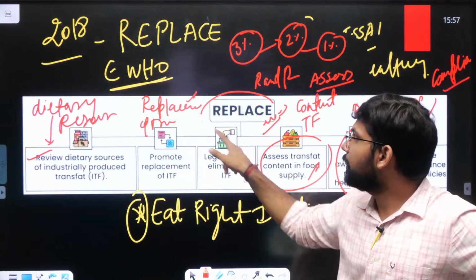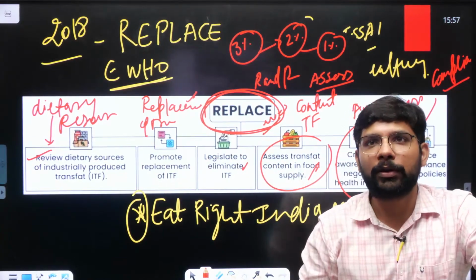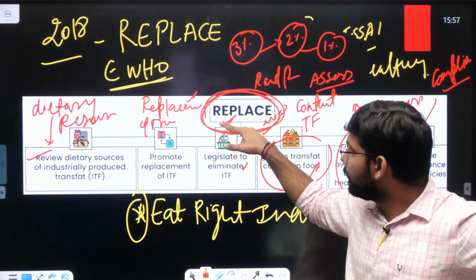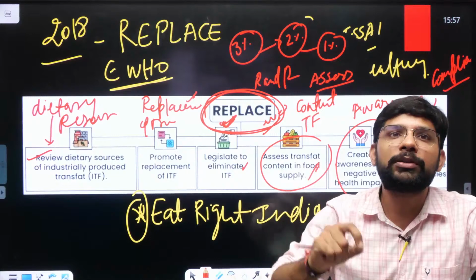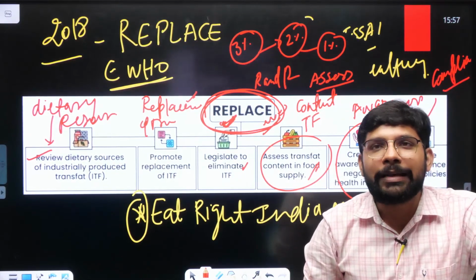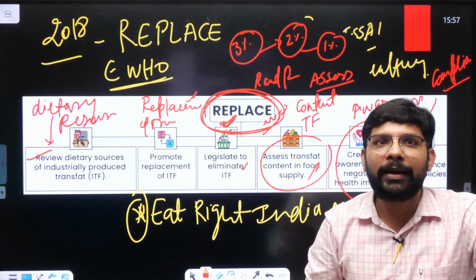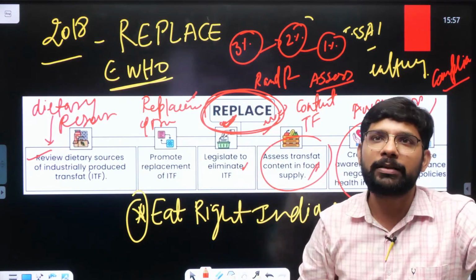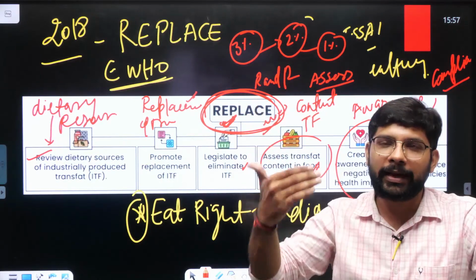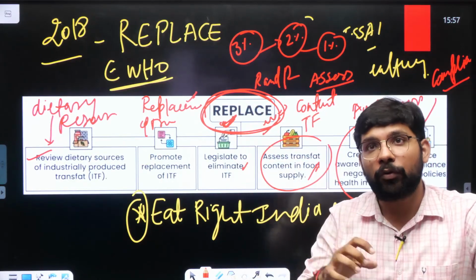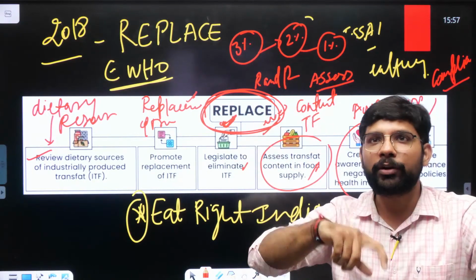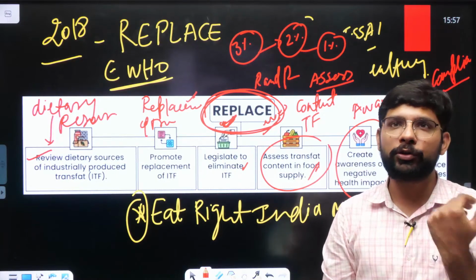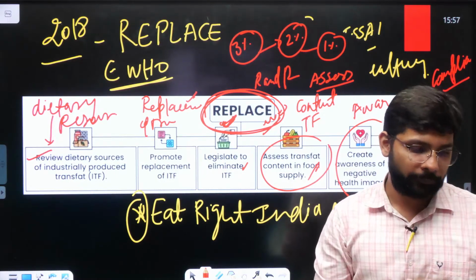So you should remember the REPLACE strategy for the removal of trans fat by the WHO. These are the keywords that you are going to use in your answers. There is also a criterion for answer writing. It's not that you write any general answer. You should use the keywords, you should rationalize your answer. What point comes first in the answer, what comes second, what comes last, you should focus on that. What can be a better introduction, how to introduce the case study into the answer. That's the more important. So always focus on how to use the content whenever you are reading anything.